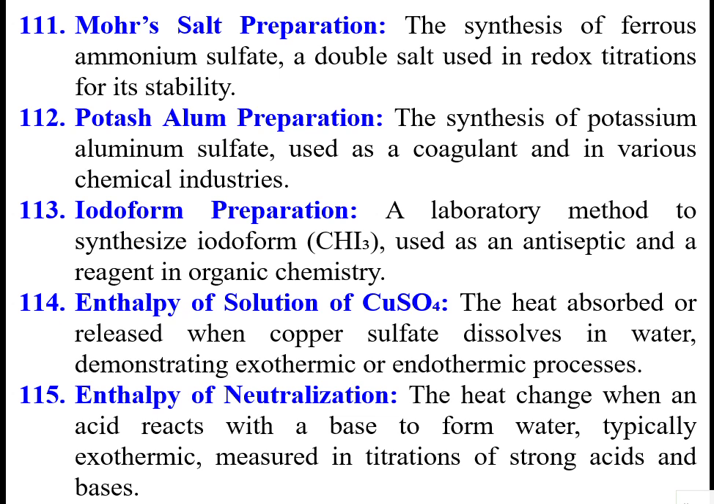Iodoform precipitation, a laboratory method to synthesize iodoform, CHI3. Whereas chloroform is CHCl3. Iodoform, CHI3, is used as an antiseptic and a reagent in organic chemistry.